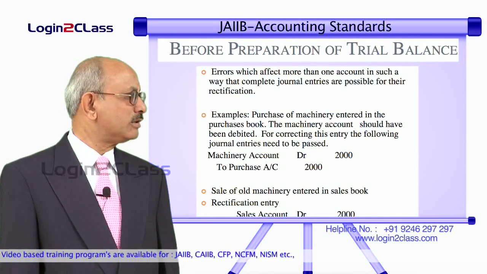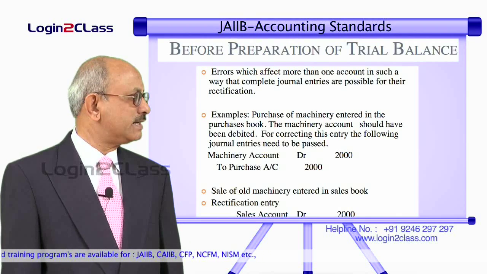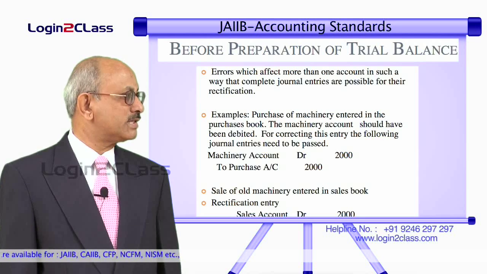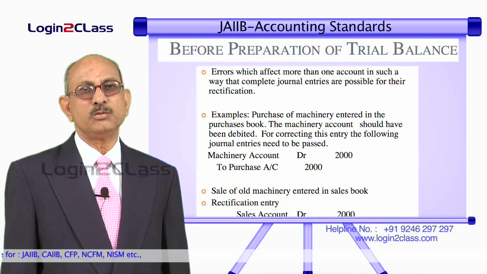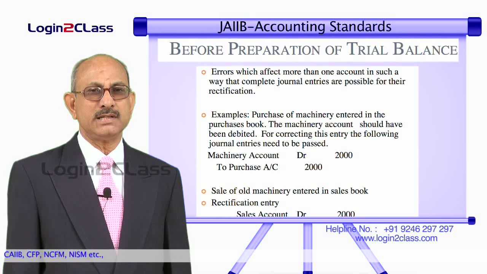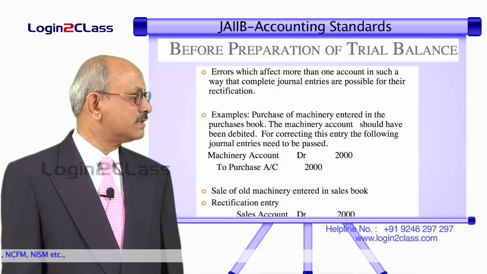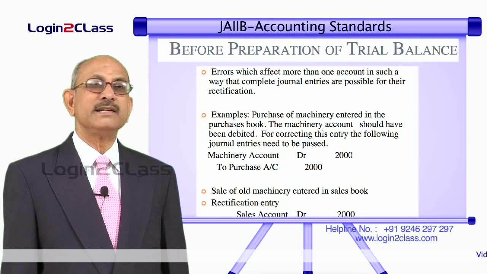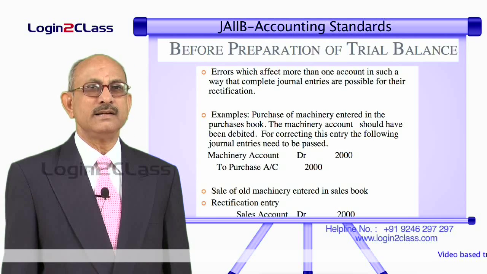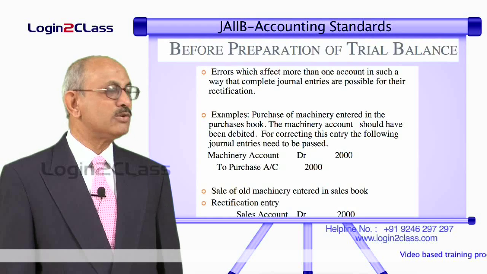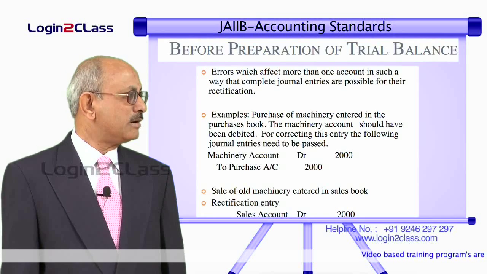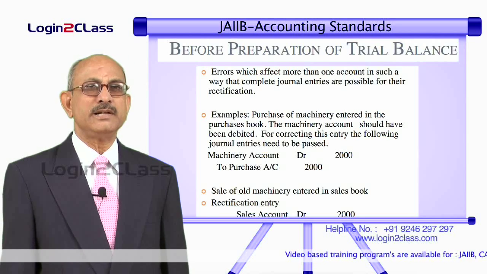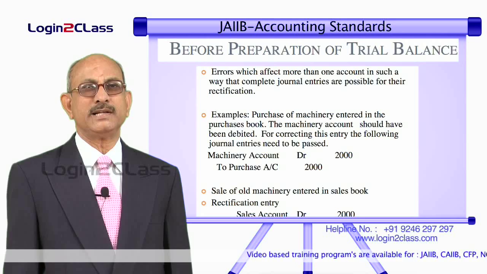Let us take the example of purchase of machinery entered in the purchases book. Here what should have been done? Purchase of machinery is not to be entered in the purchase book because it relates to purchase of fixed assets. So machinery account should have been debited. For correcting the entry, we need to pass the entry as under. That is, machinery account should be debited with 2,000 rupees and purchase account should be credited. Why is purchase account credited? Because it has already been debited wrongly. So that needs to be rectified.